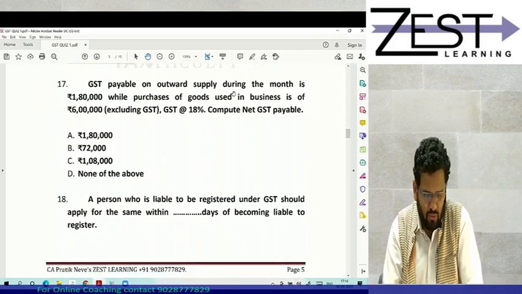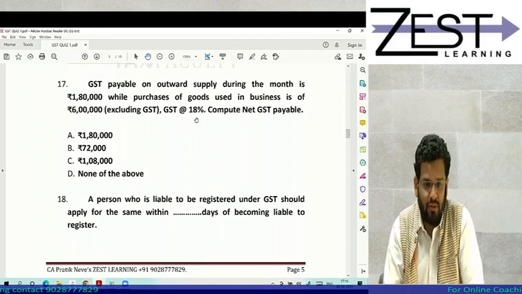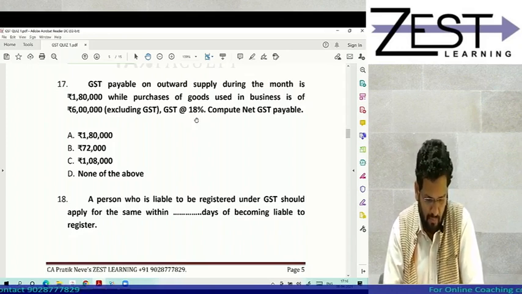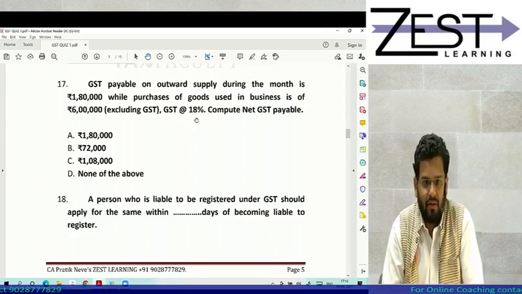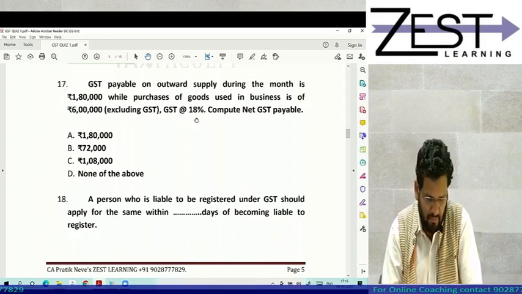GST payable on outward supply during the month is 1,80,000, while purchase of goods used in business is 6 lakh, excluding GST. GST is at 18%. Compute the net GST payable.